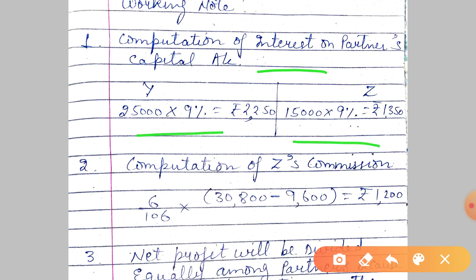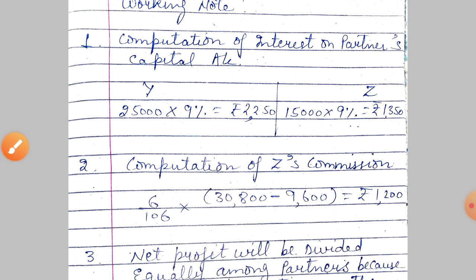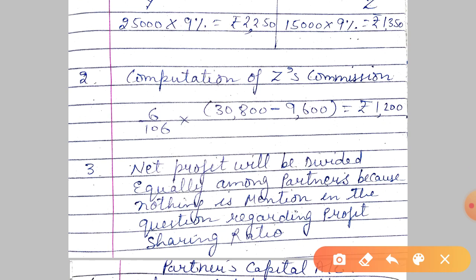See here, now the computation of Z's commission. I have told you it is inclusive. So how did we get this 9,600? We got it as 3,600 interest on capital of both the partners, and Z's salary 6,000 which was given.